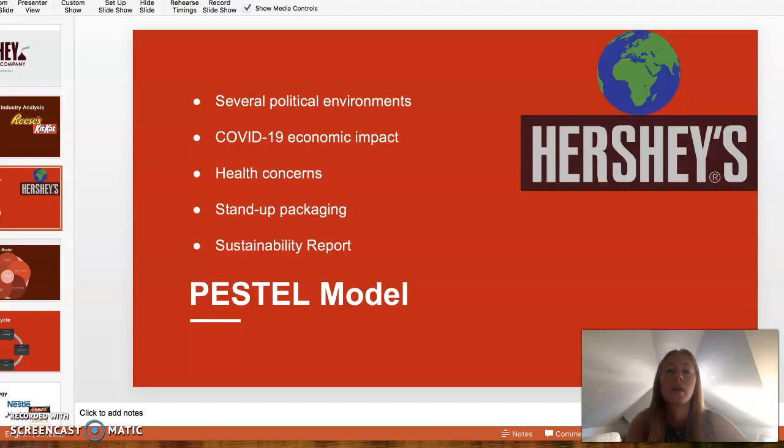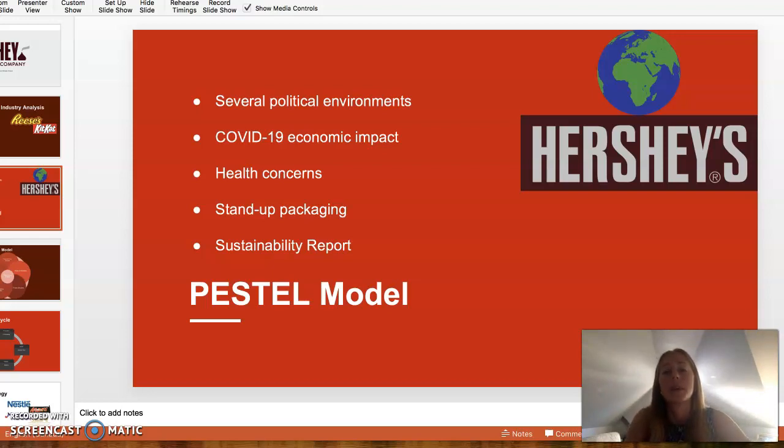An important model that we have discussed throughout the course of this semester is the Pestel model. This model deals with macroeconomic influences from outside of the company. The first element in this model deals with politics. I also lumped legal issues into this as well because they kind of go hand in hand sometimes.